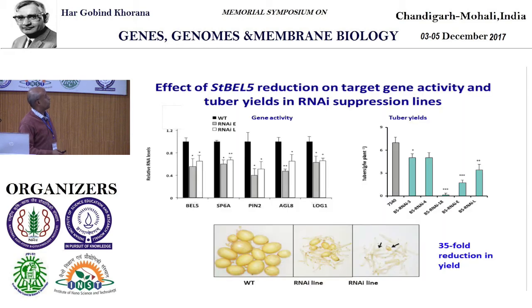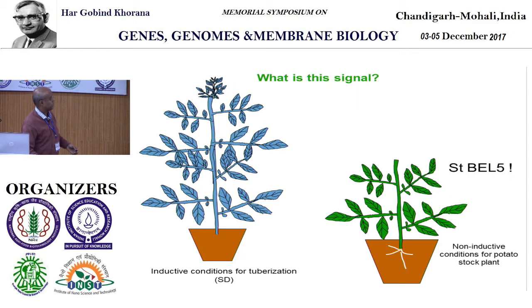That's it. Now, if you reduce it, if you make an antisense line and knock it down in the plant, let's look at what happens. You have roughly a 30 to 40-fold reduction in tuber yield. If you overexpress, it makes more tubers. If you reduce it, it makes almost no tubers, you can say. In all the lines we checked, we looked at the tuber fresh weight, and we see the tuber yield is reduced in this line.